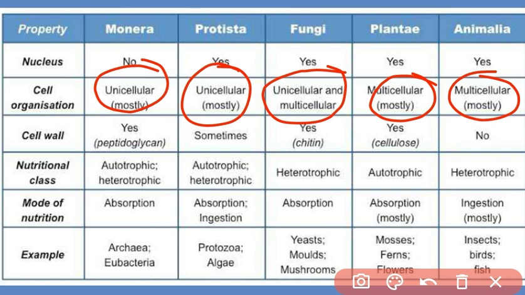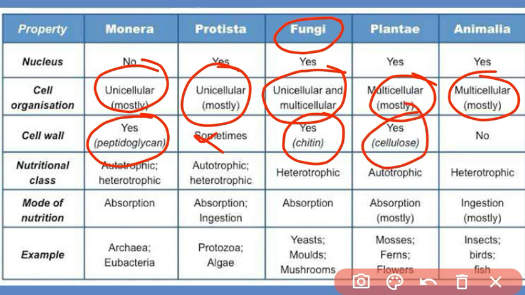The cell wall: in Monera, the cell wall of an organism is made up of peptidoglycan. In Protista, these organisms lack a cell wall, but some organisms in Protista show the presence of a cell wall. The cell wall of organisms in kingdom Fungi is made up of chitin. In Plantae, the cell wall is made up of cellulose, and in kingdom Animalia, no cell wall is present in these animals.